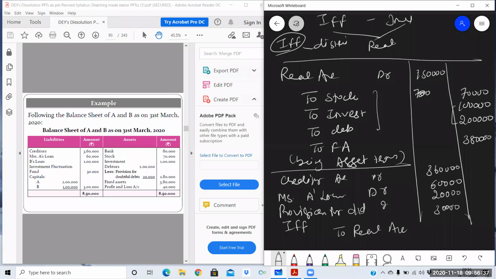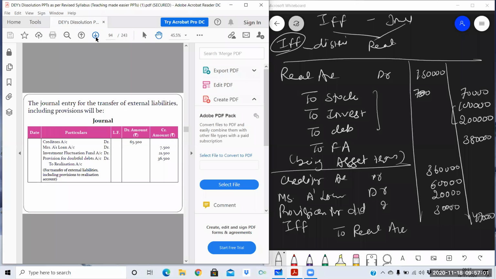Clear? So whatever is the total, 30 plus 20, 50, 50 plus 60, 110, 110 or 470. So all the liabilities are transferred in this manner. I hope I am clear till here. Please tell me so that I can proceed for the next journal entries. Till now, I have just explained two journal entries. First, all the assets will be transferred. Second, all the liabilities will be transferred.